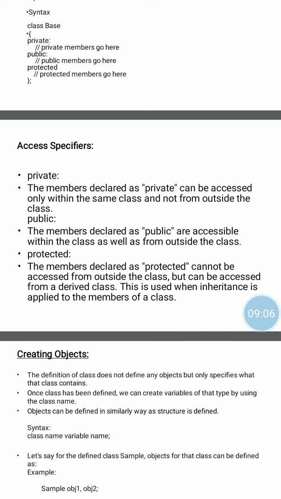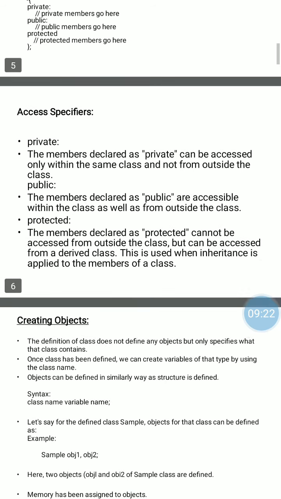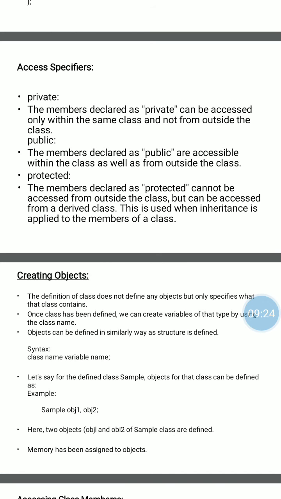This means the protected access specifier is used in inheritance and applied on the members of the base class or parent class. Next, how to create the object of the class.